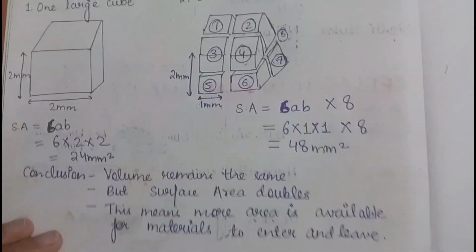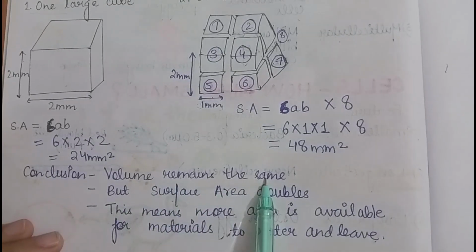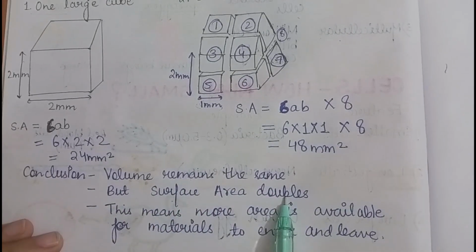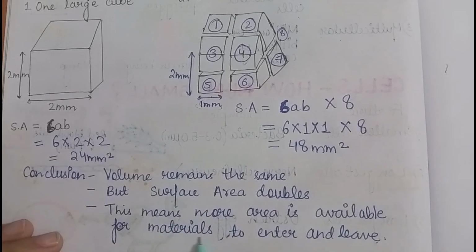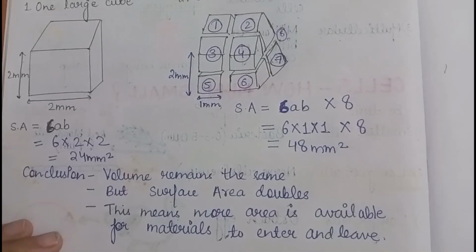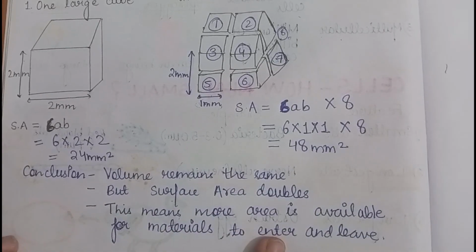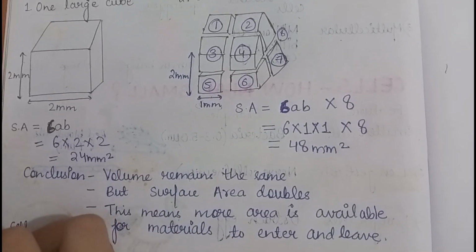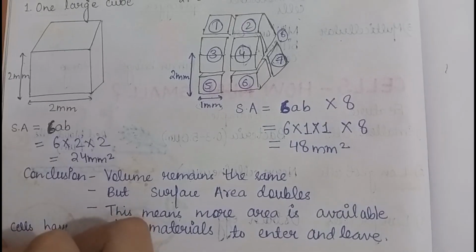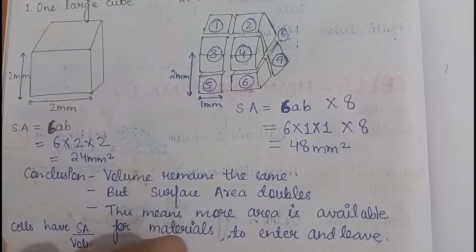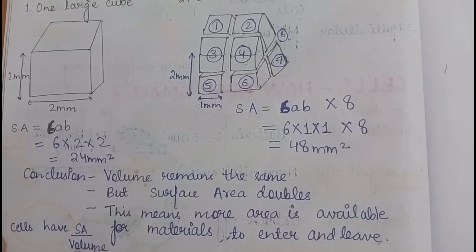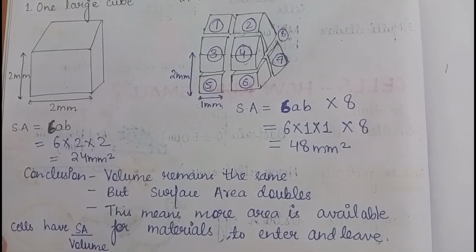So we get this final conclusion that volume remains the same but surface area doubles. This means more area is available for materials to enter and leave. This happens in case of cells also. Cells have more surface area to volume ratio. So they can easily and efficiently be used for exchange of materials.